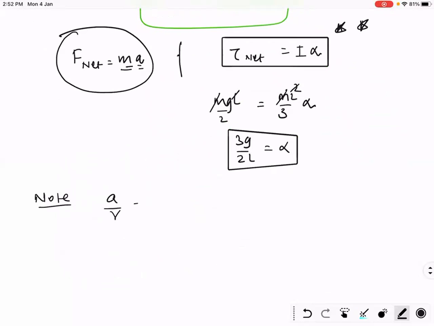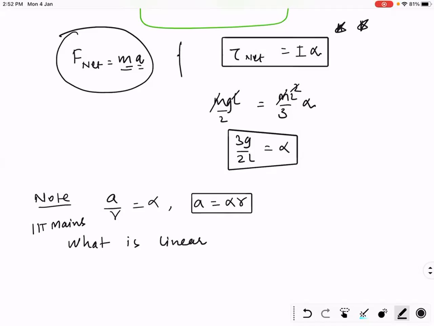A by R is equal to alpha. So A is equal to alpha into R. Now, for IIT Mains, what is the linear acceleration of the center of mass of the rod in the last question? What is the linear acceleration of the center of mass in the above question?